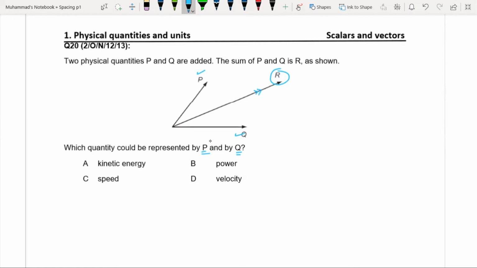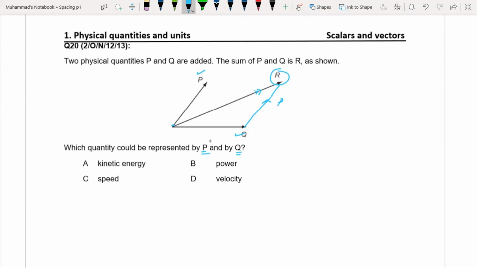This means that P and Q should be vector quantities, and the direction of the resultant is in the middle of these two vectors. If you draw this vector according to the head to tail rule, this is P, and this is the resultant of these two vectors P and Q. So P and Q are two vectors.